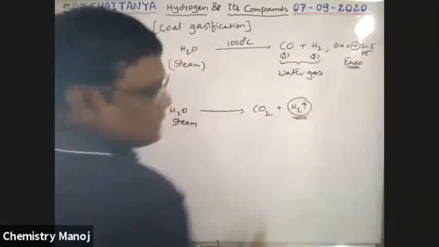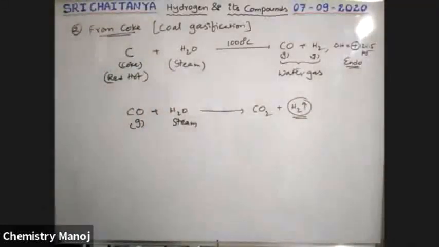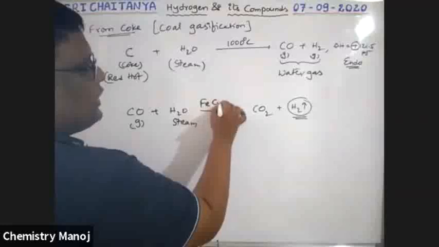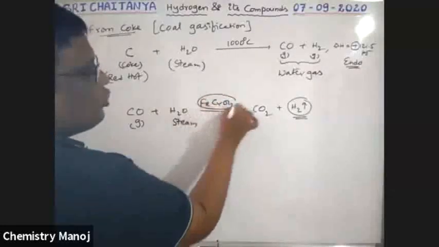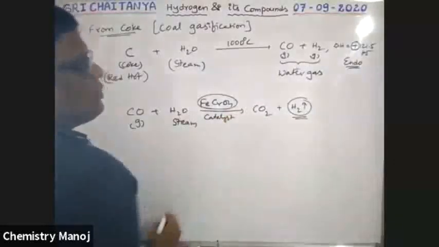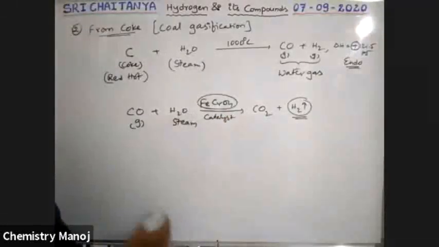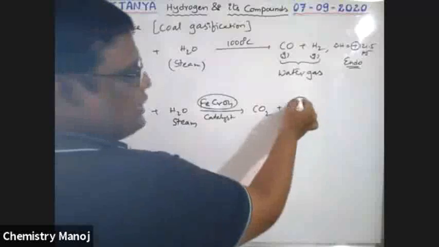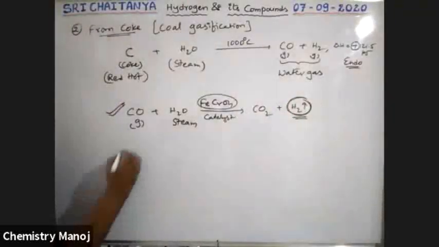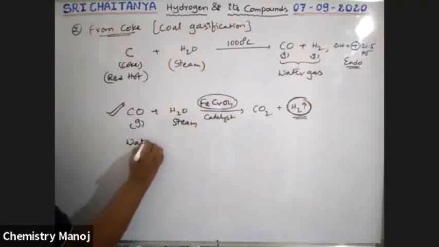That means the percentage of hydrogen is increased. In the presence of a catalyst, iron chromate, FeCrO4, which is very, very important, the percentage of hydrogen is increased. This reaction is called the water gas shift reaction.